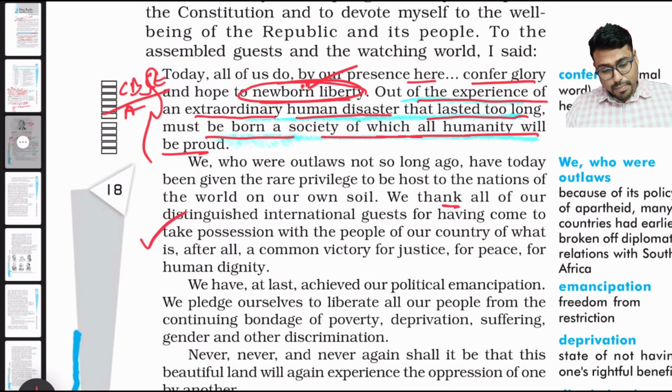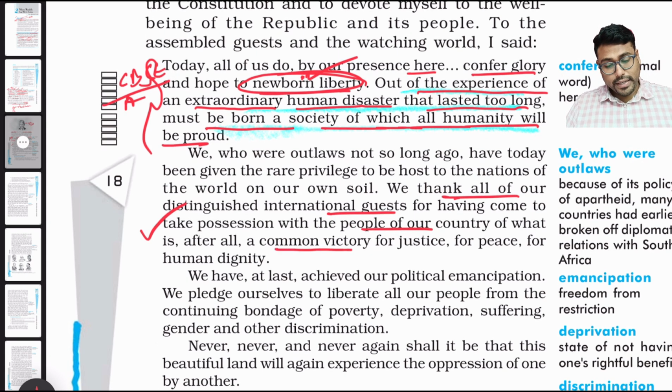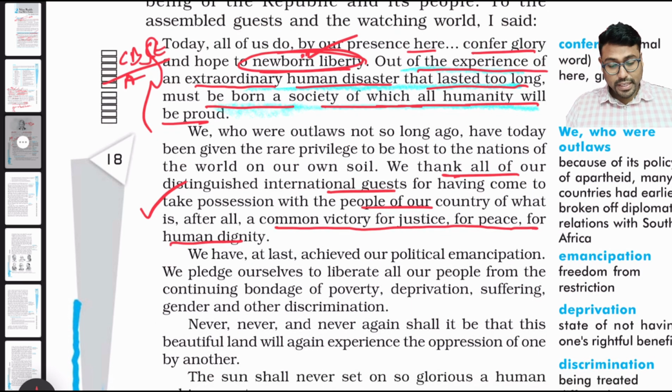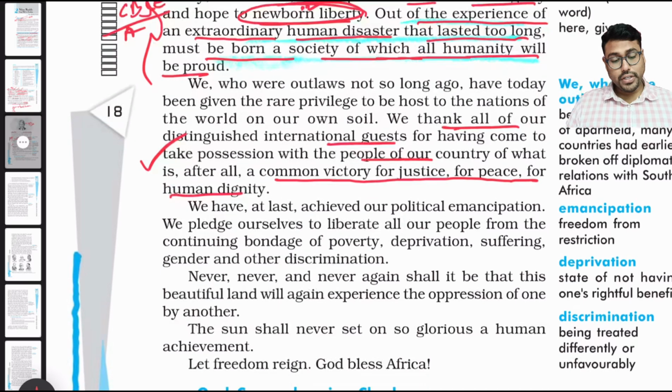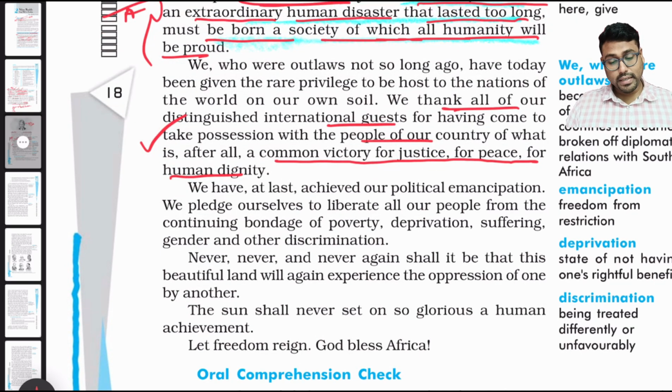Then the next paragraph you can read by yourself. Here he is talking about international guests having come to take possession of people, and after all, a common victory for justice, for peace, for human dignity. So he is telling it's a common victory. It's a victory for all. For what? For justice, for peace, and human dignity.